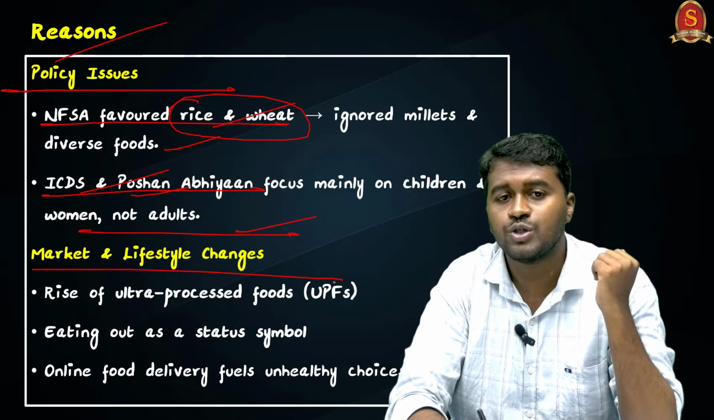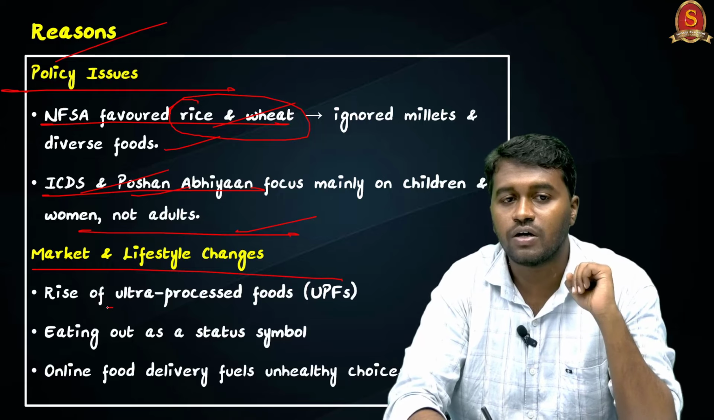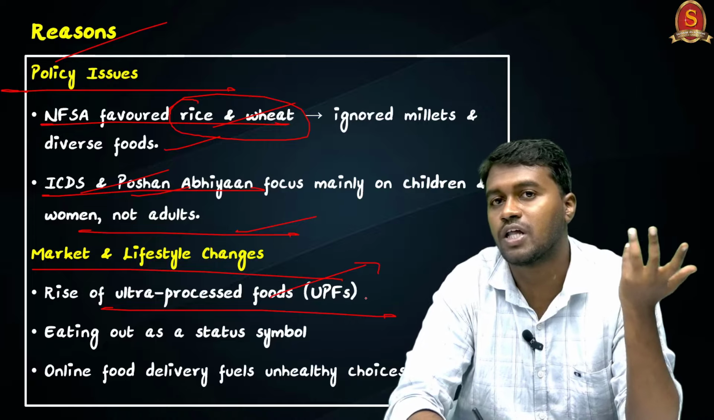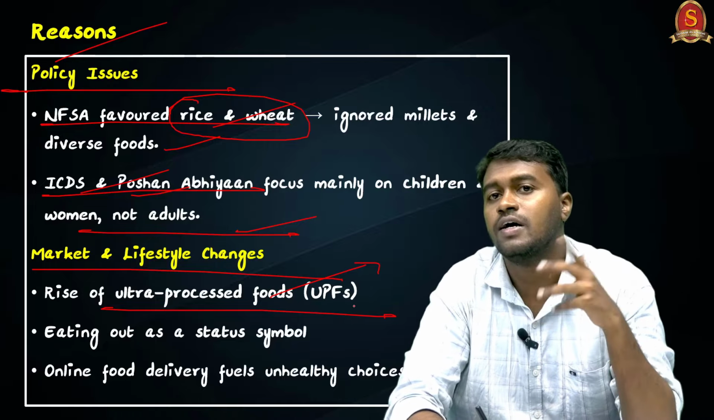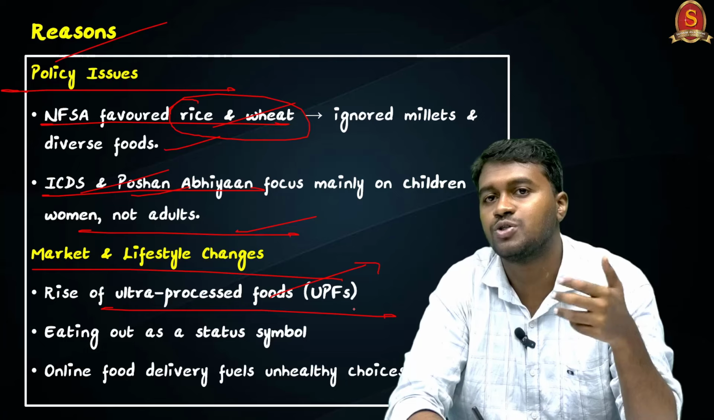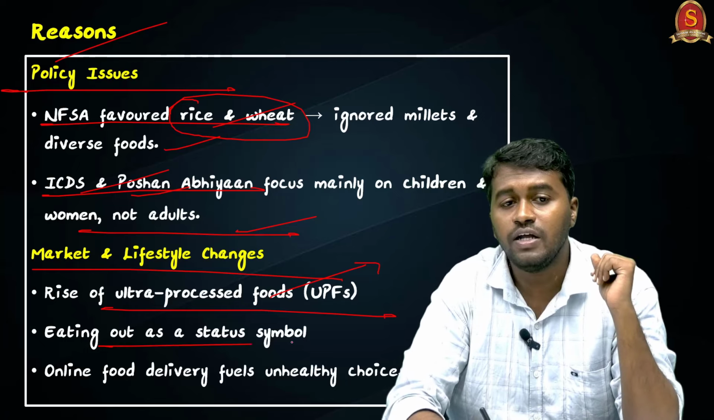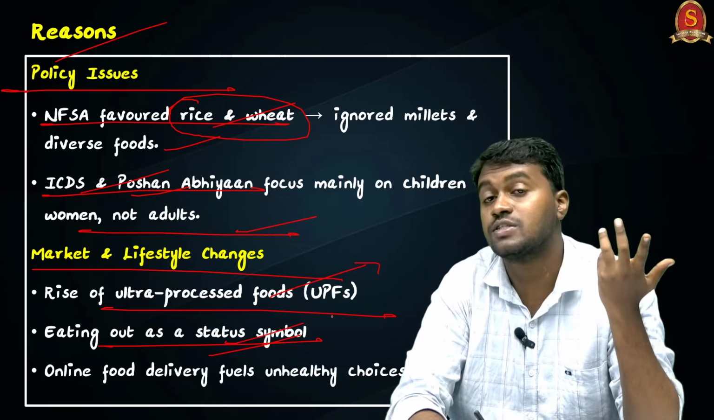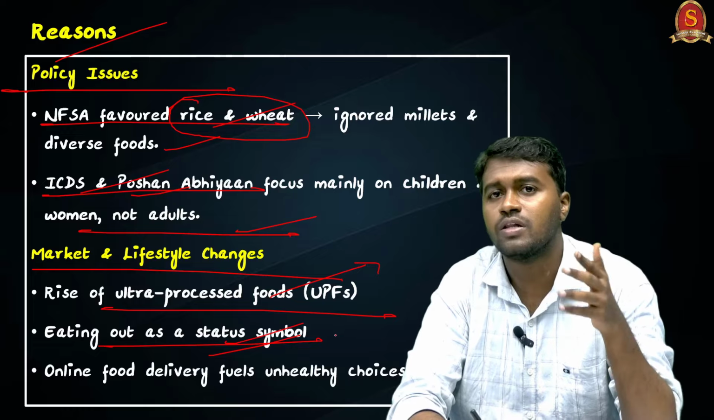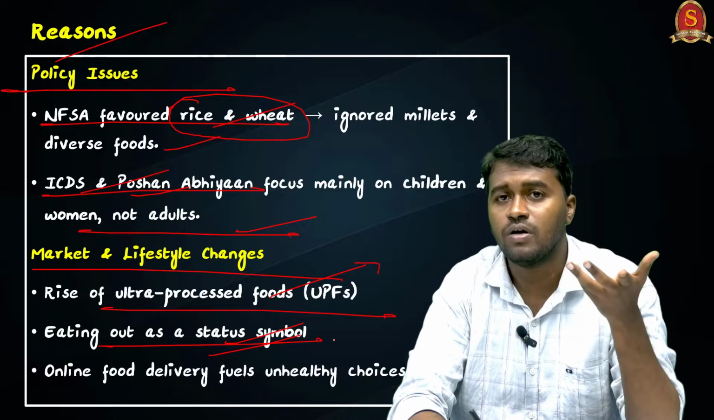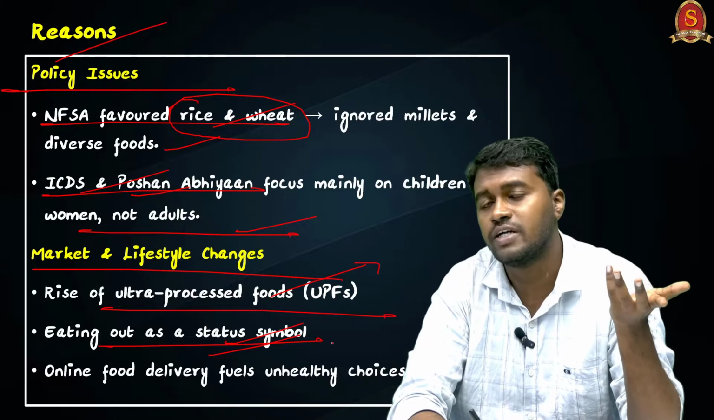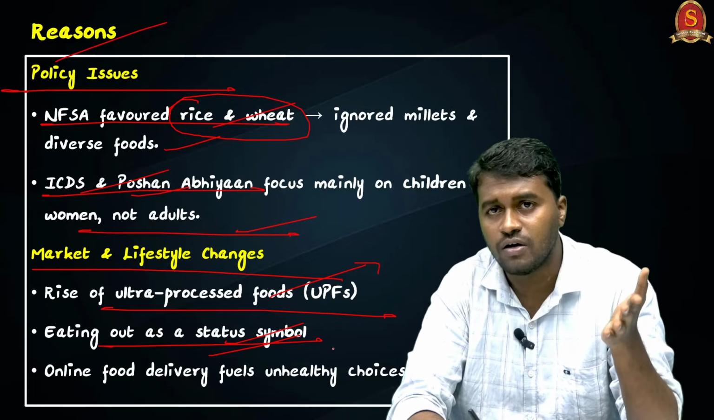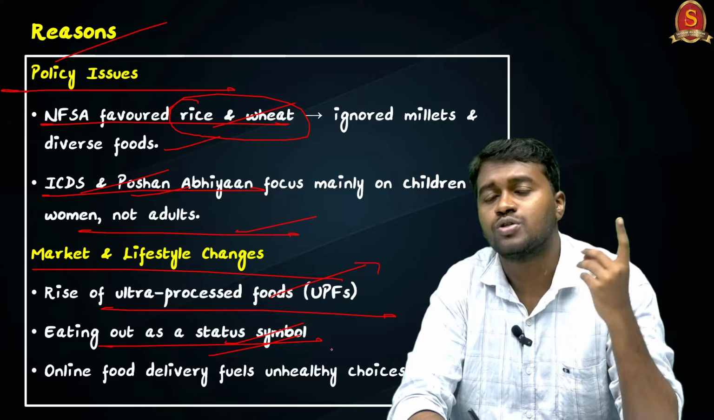And the next is the changes in the market and the lifestyle. For example, the rise of ultra processed food. We can see that ultra processed food, especially in the urban area, is one of the major reasons behind lifestyle conditions like diabetes, hypertension and cardiovascular problems. And eating out is seen as a status symbol these days. So going out at night, especially eating after midnight, is one of the major reasons behind many health problems, including lack of sleep, hypertension, diabetes and all.